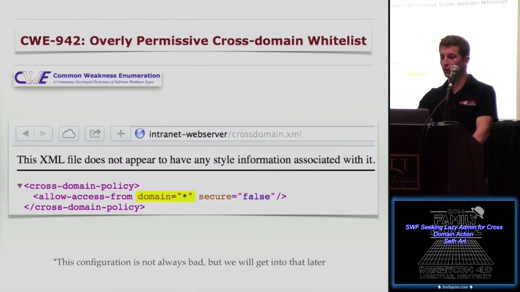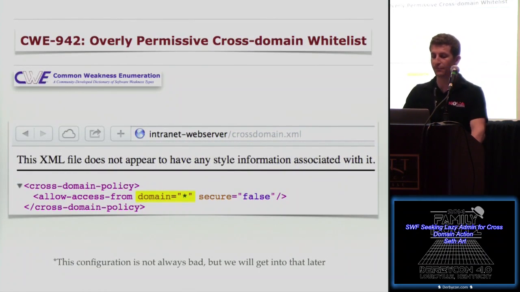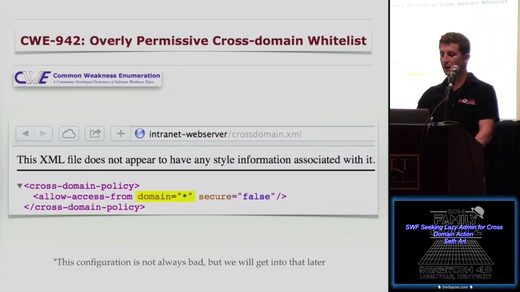Here is an example of what could be an overly permissive cross-domain.xml file. So again, we're looking at the allow access from directive, but in this case, the domain equals star. So we're not just trusting SWFs loaded from the 4 whitelisted domains. We're trusting a SWF loaded from anywhere on the internet, or anywhere.